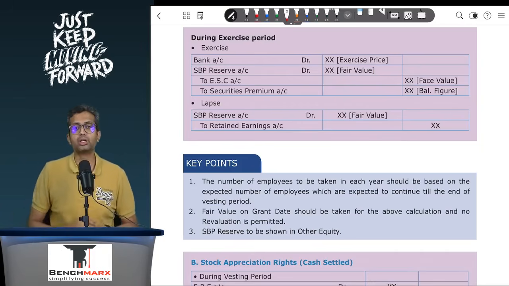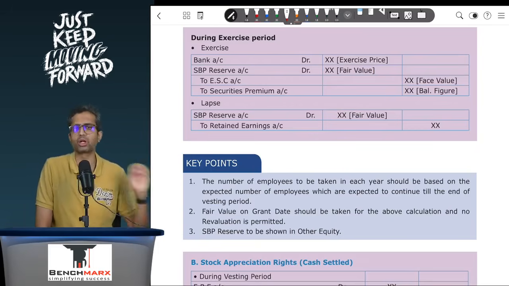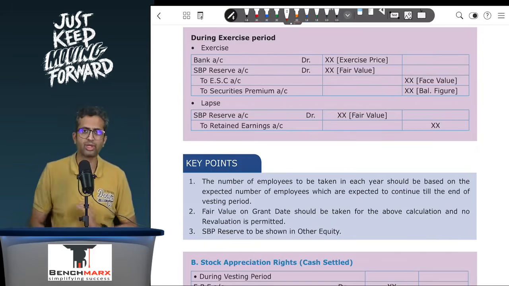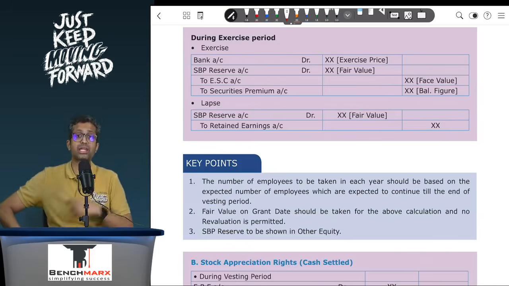If the employees don't exercise, then by the end of the vesting period, the end of the exercise period, the options lapse, and hence you will have to reverse the SBP reserve. The entry is SBP reserve account debit to, let us say, retained earnings. This is on lapsing of the options. Why retained earnings or general reserve? Because it is like an owner to owner transaction.